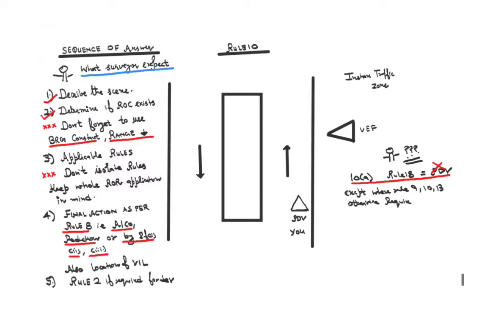So now I again go back to rule number 10. If there is something written for vessel engaged in fishing, yes, it is written, and that is this: if you are a vessel engaged in fishing, you should not impede first any passage. It is not saying safe passage, it is saying any passage of a vessel.